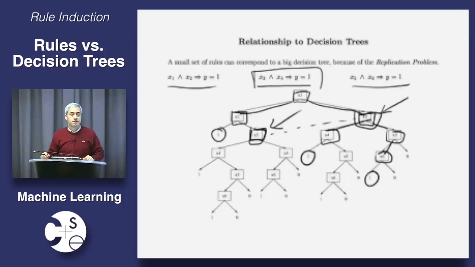Yeah. You can share pointers though, right? Across the tree. Oh, very good point. You cannot. Although you could learn a different model called a decision graph. In a decision graph, you can have pointers to the same thing. So in a decision graph, we would not have this problem, or at least most of this problem would be solved. It's still not necessarily the case that the decision graph would be as compact as the set of rules, but yes, the decision graph would obviate this problem.